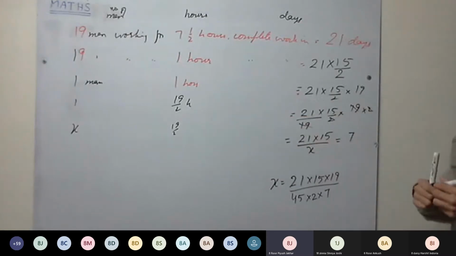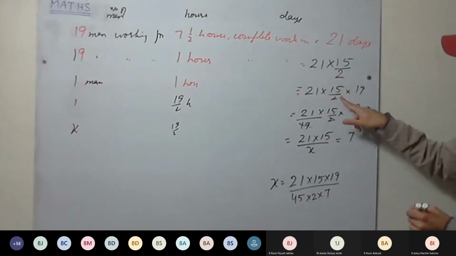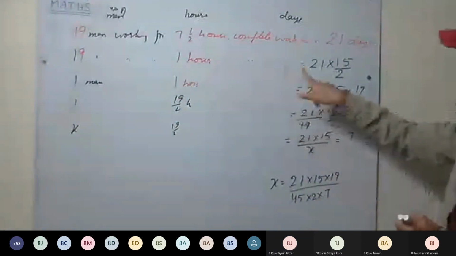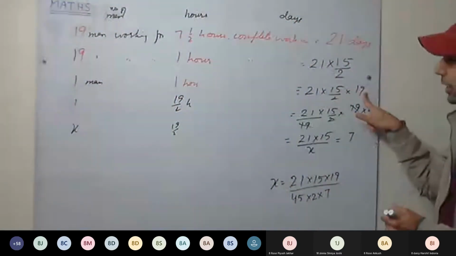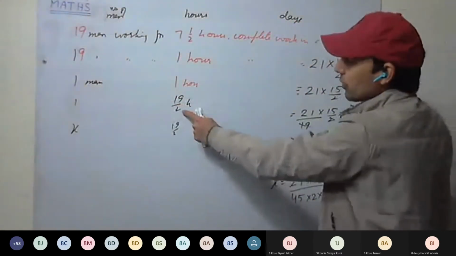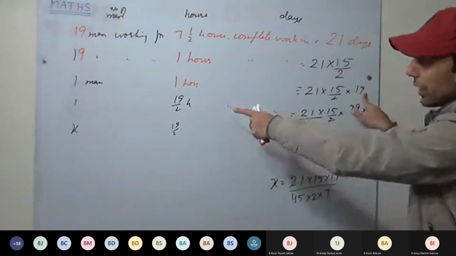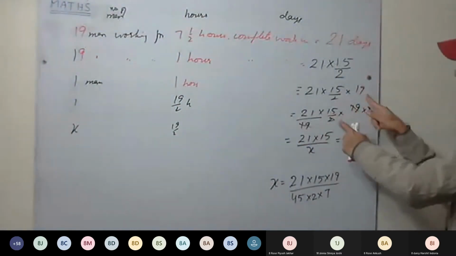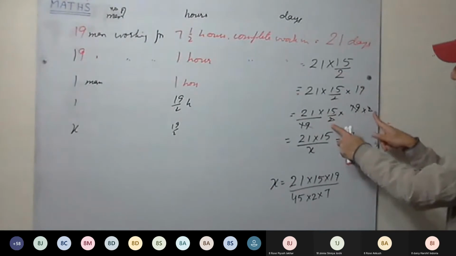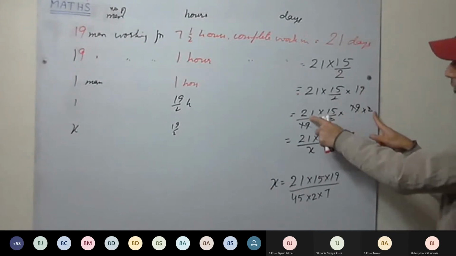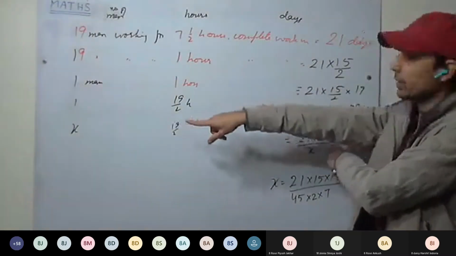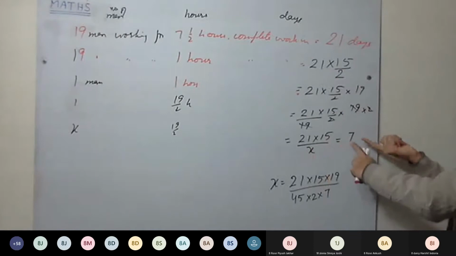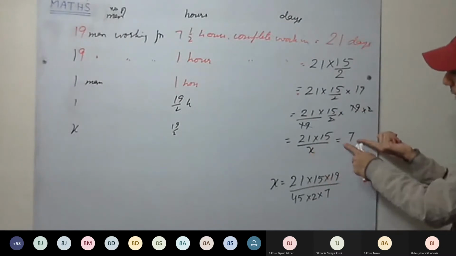Sir, I am getting 19 upon 2x. How 19 upon 2? See here, 19 men working for 1 hour, this much. 1 man working for 1 hour, multiply with 19. Now, 1 man is working for 19/2 hours, so we have to divide by this because the number of days will decrease. So 19 is getting cancelled, 2 and 2 is getting cancelled. Only 21 into 15 is remaining. Now, men have increased to x, therefore days will decrease upon x, and it is given 7 days. So x we can calculate.